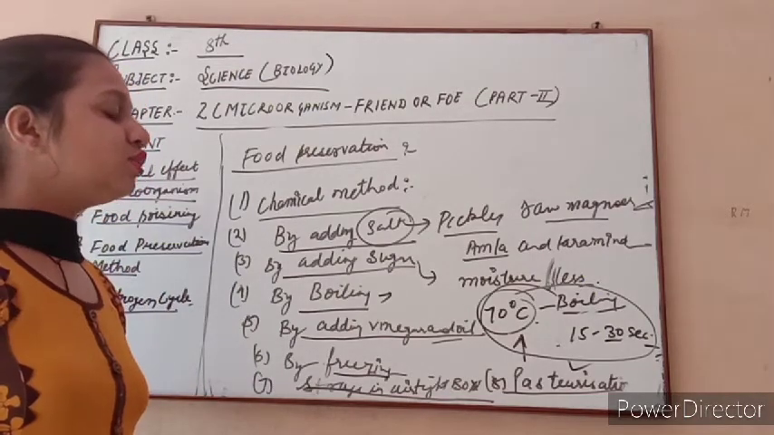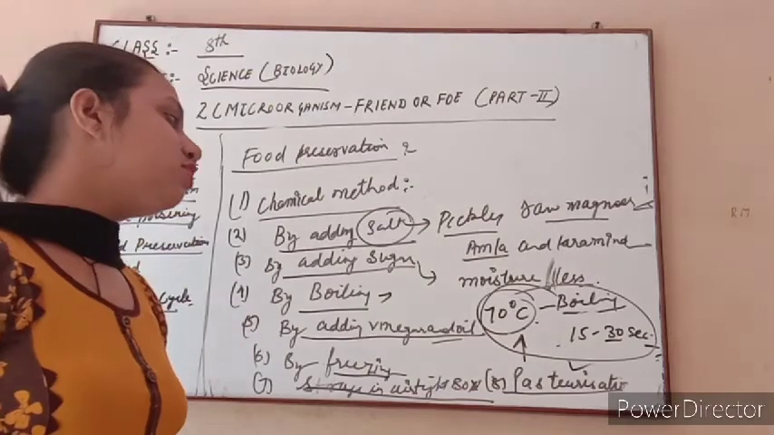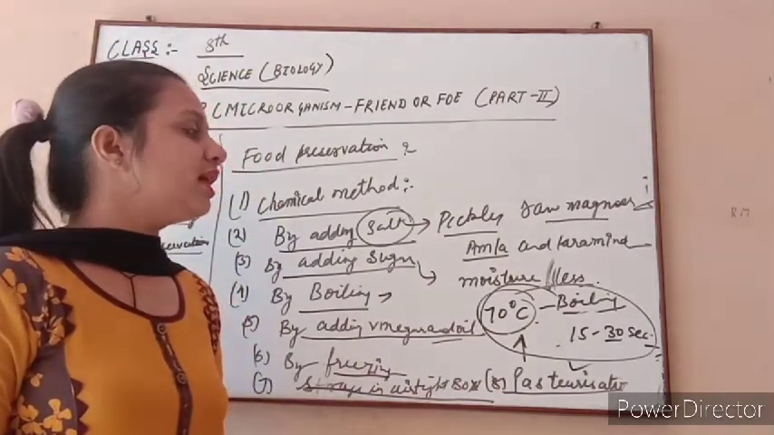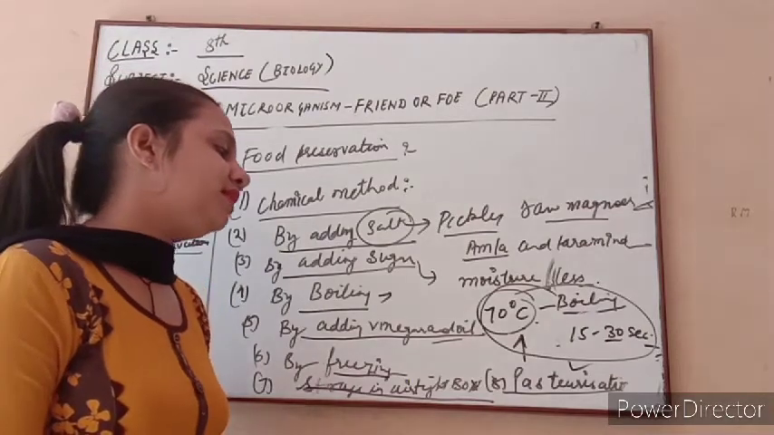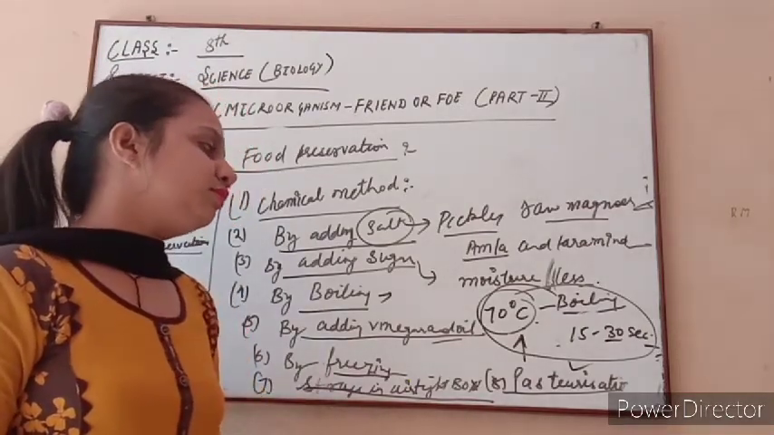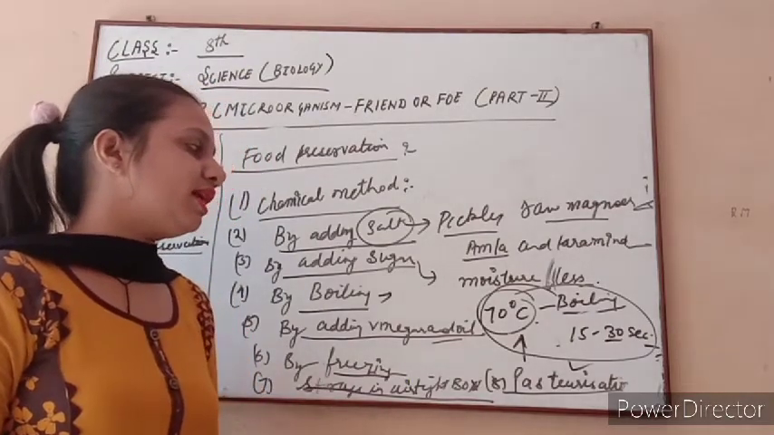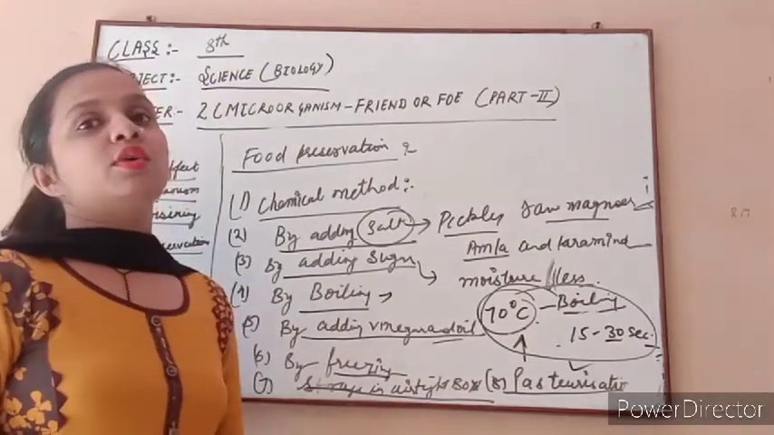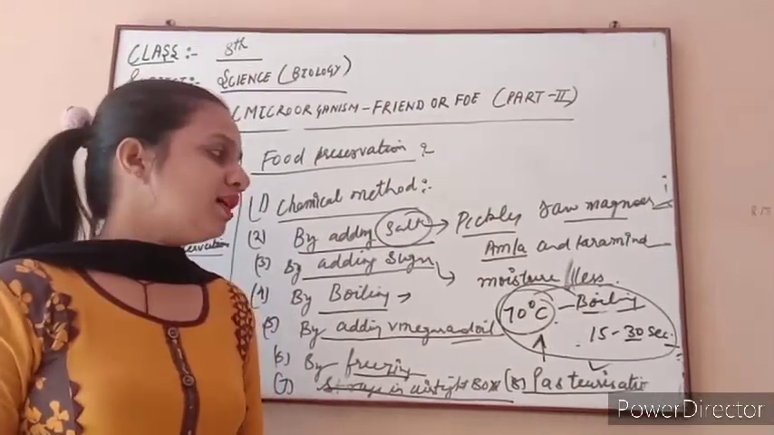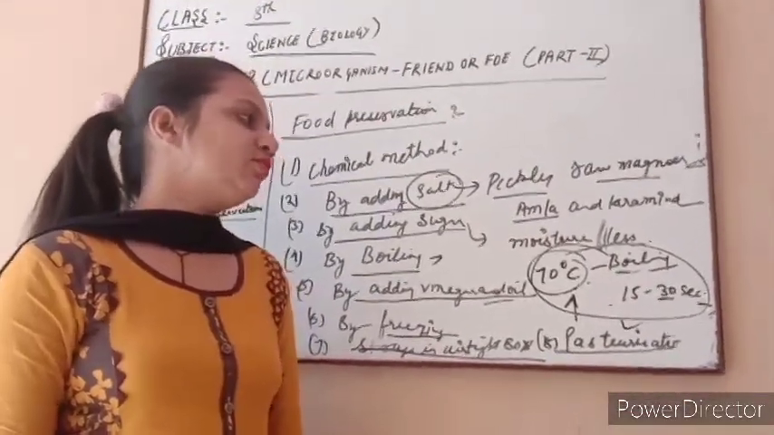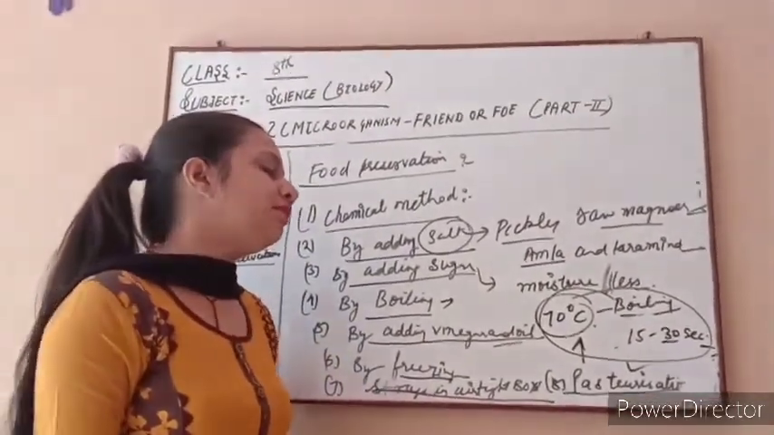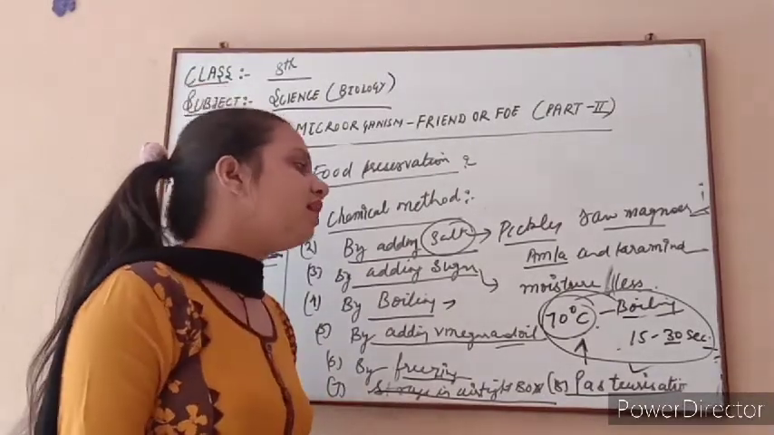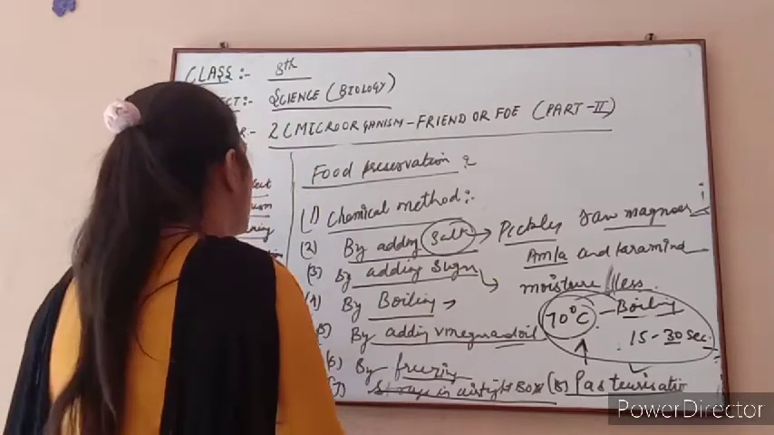The scientist who discovered this pasteurization process is Louis Pasteur. So this process is named after Louis Pasteur. Pasteurization is a very important process to preserve our milk for a long time. Here the boiling occurs at 70 degrees Celsius, and after that rapid cooling for 15 to 30 seconds, and after this it is preserved in airtight boxes.